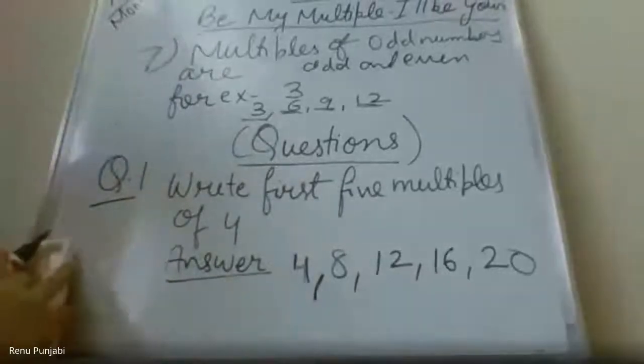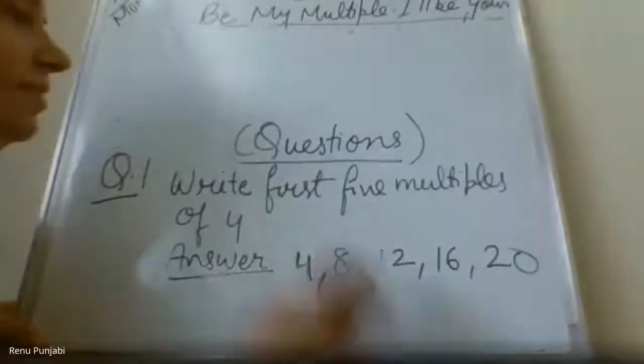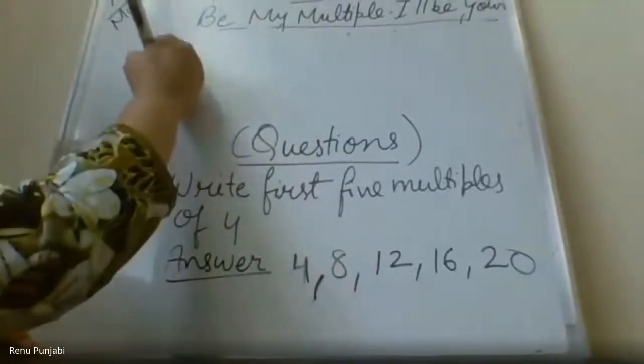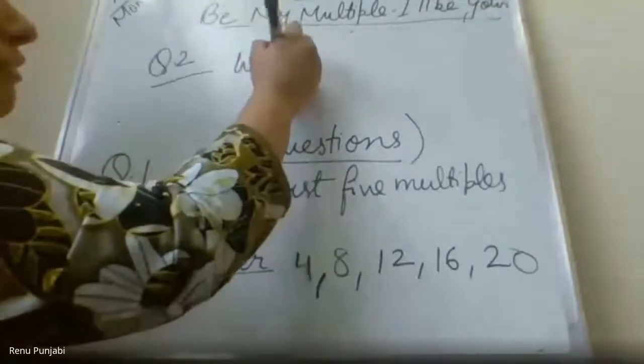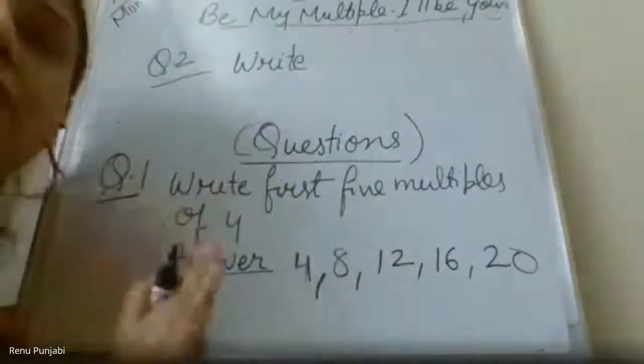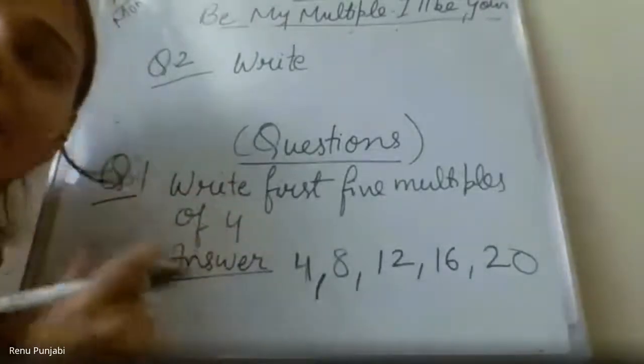Yes. Now my next question is: write or find. They will write the word find also, so don't get confused. You go to the topic they are asking.